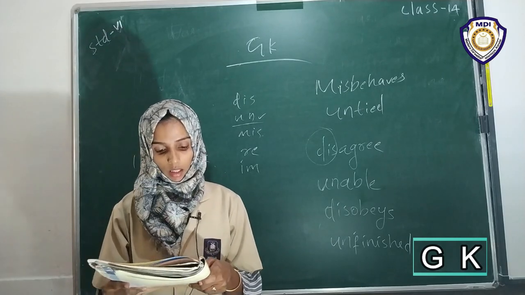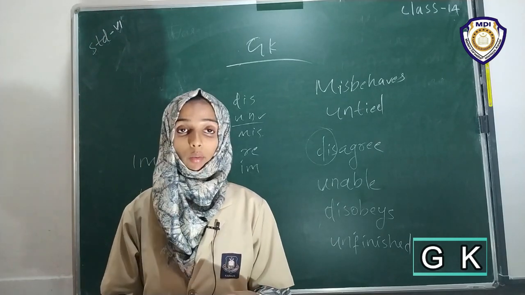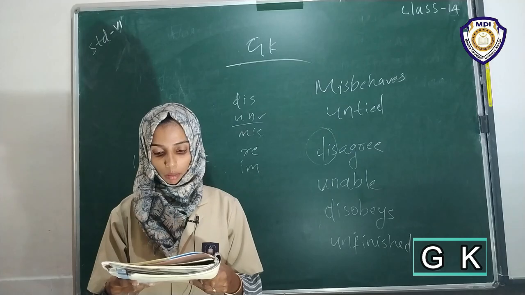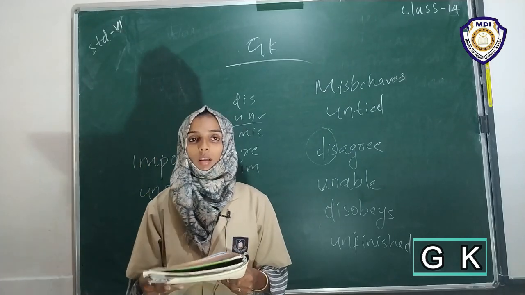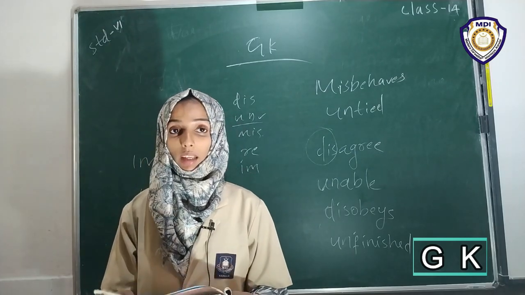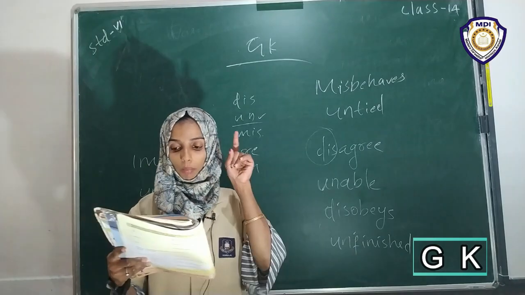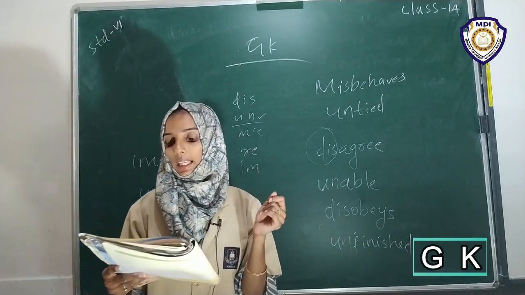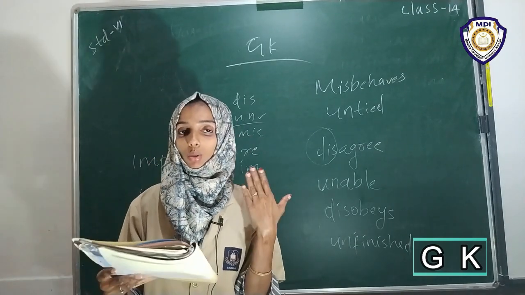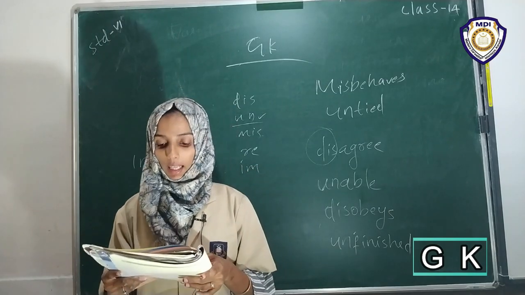Then next, back to square one. Fifth one, back to square one. The answer is B. In column B, B is the answer: to start again from the beginning. You have to start again from the beginning is the answer.